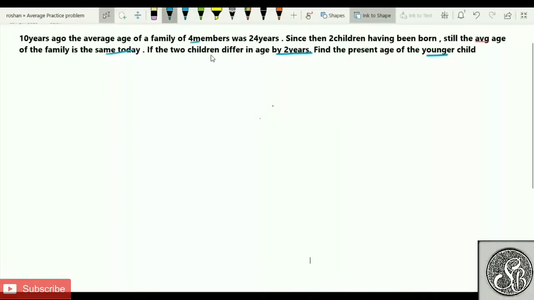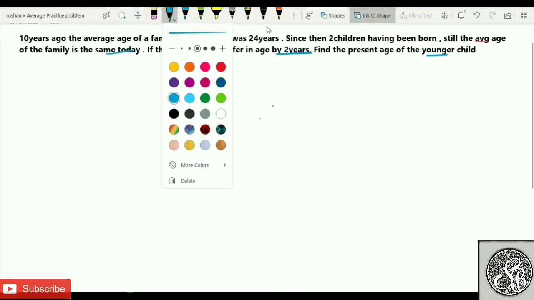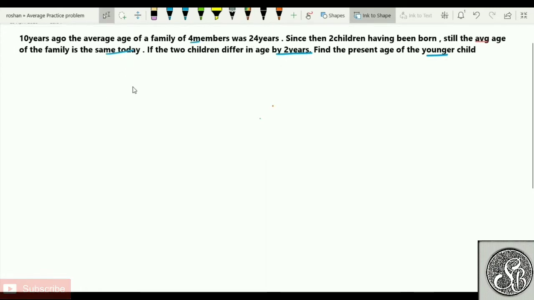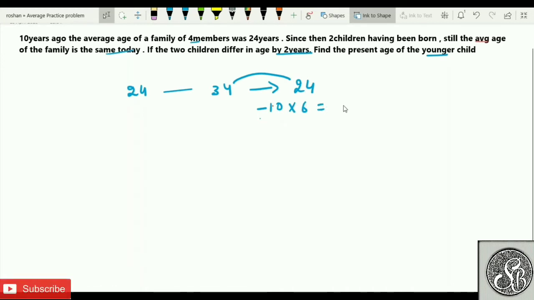See here, the average age of 4 members 10 years ago was 24, so I'll write 24 in my book. This is 10 years ago, so this will become 34. I hope everyone agrees. But because of 2 more members, this again becomes 24. Everyone followed? It means there is a dip of minus 10. For how many members? 2 more members. 4 plus 2, 6. So there's a dip of 60.